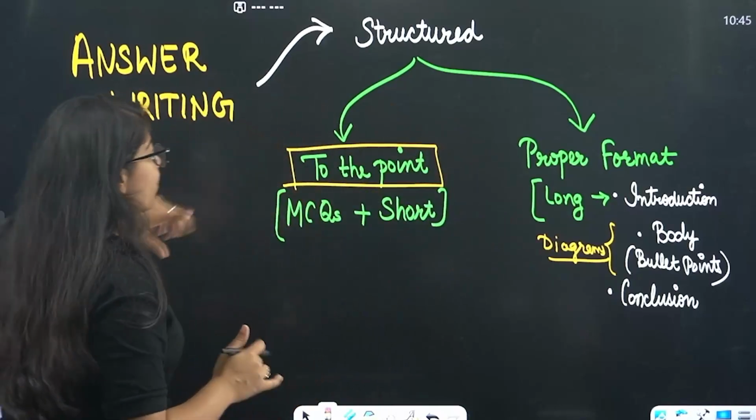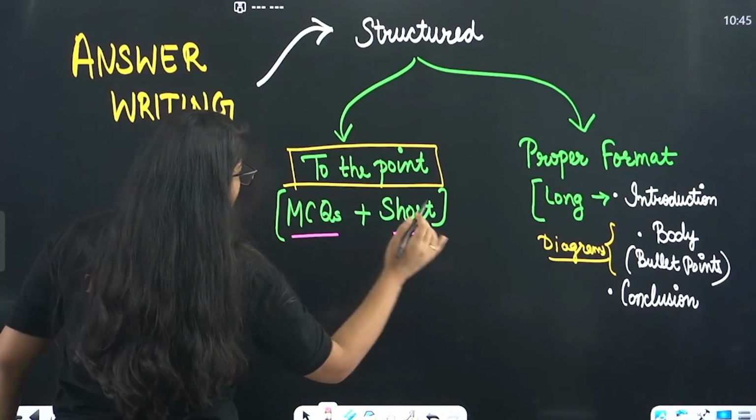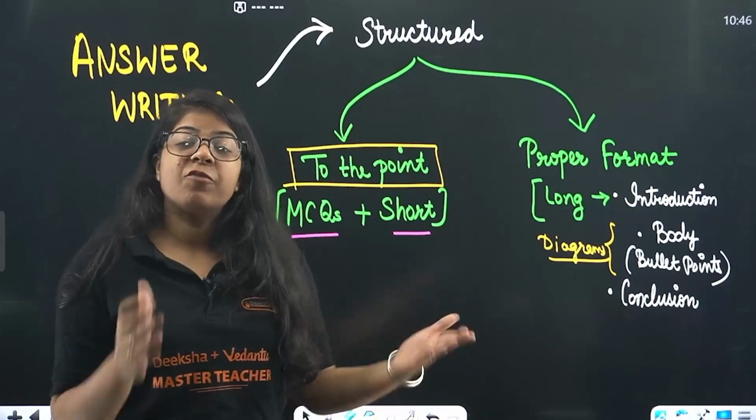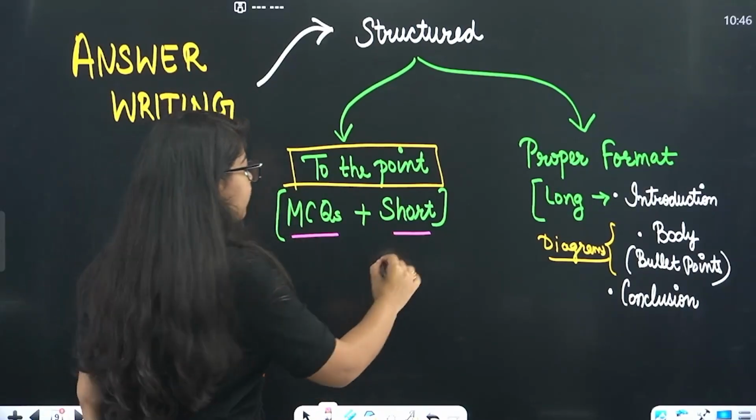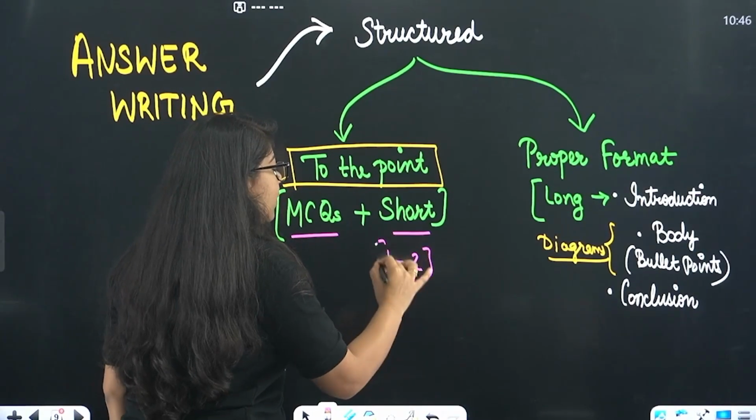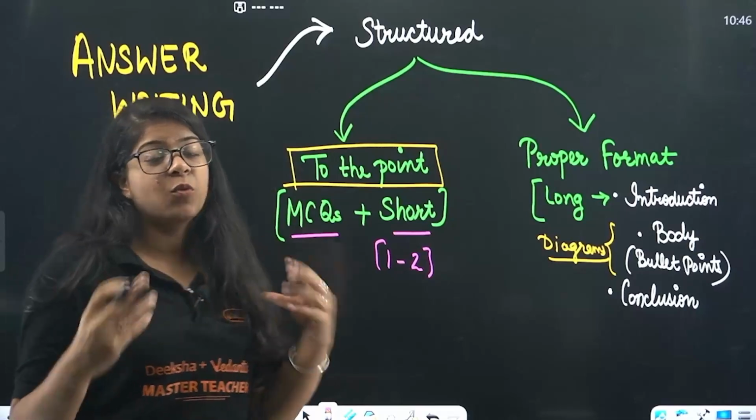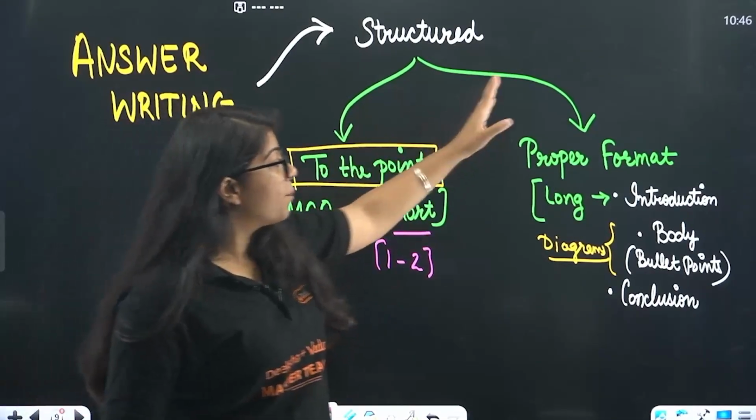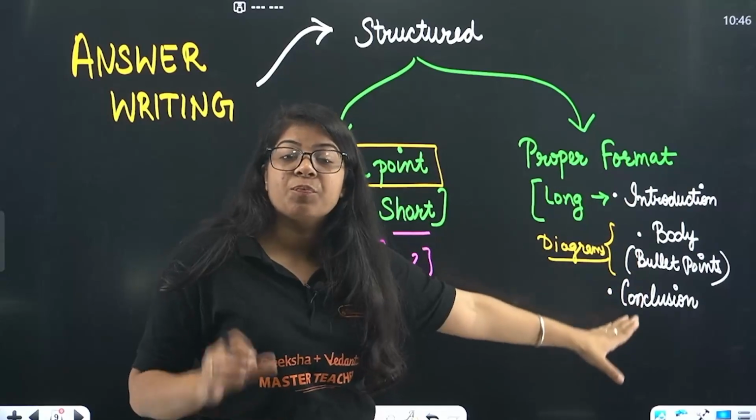Done. Next, beta, for MCQs and short answers, you will be writing to the point. Of course, MCQs are to the point. For short answers also, to the point, 1 to 2 lines is properly enough. If you have any small diagram, make it along with these 1-2 lines. Now, for long answers, you have to follow the proper format.